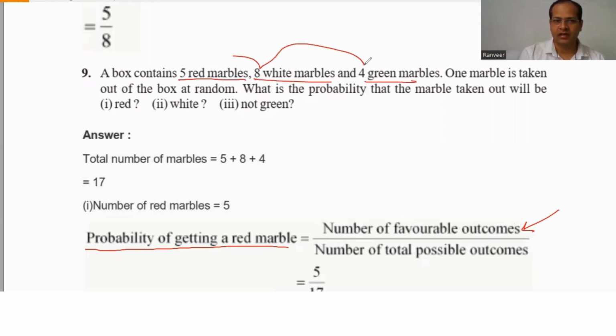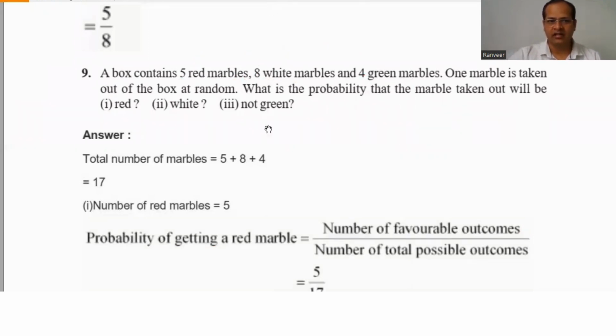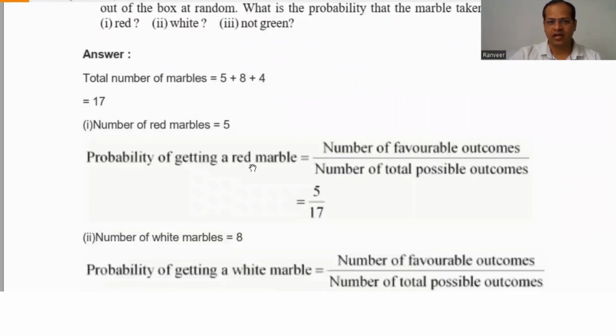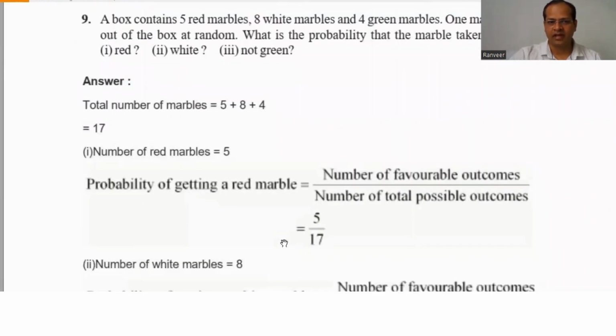The total marbles is 5 plus 8 plus 4, that is 17. So the probability of getting a red marble is 5 by 17.